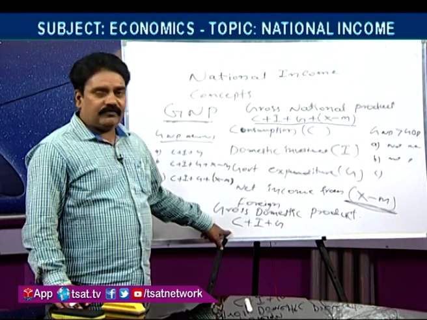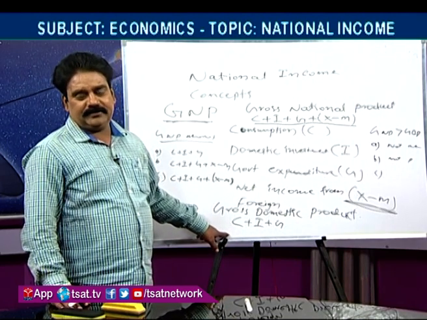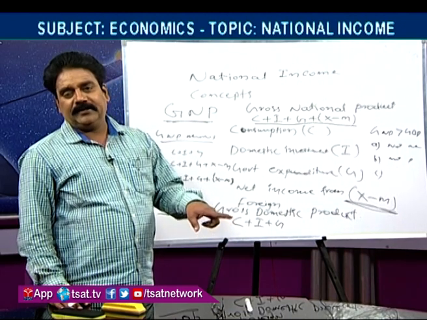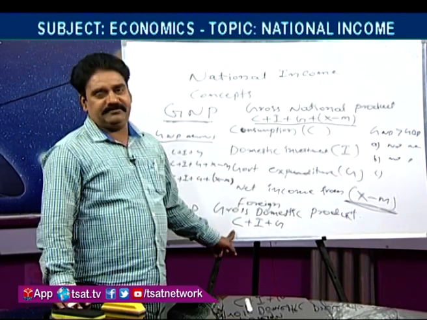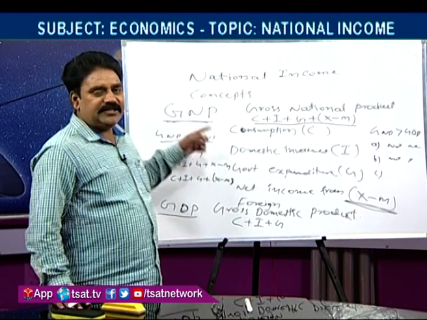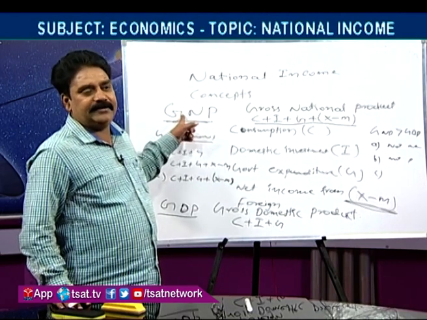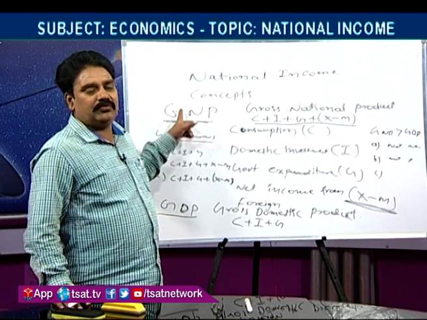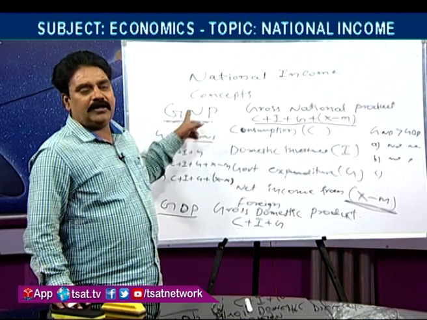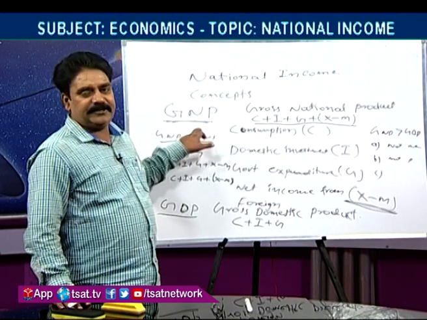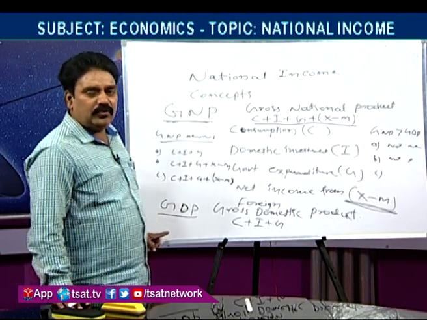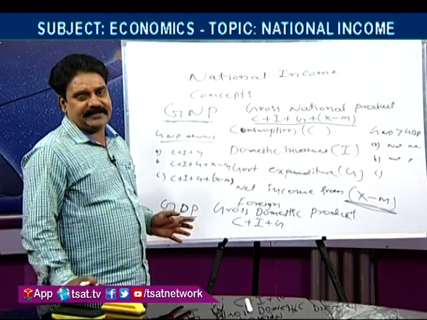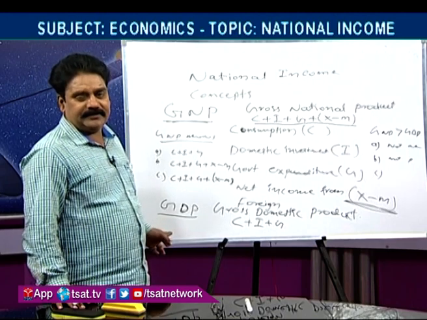Here the foreign income is not added. The Indian nationals working in the outside country, their income is not added in this GDP. In GNP, here it is added. Here the Indian nationals, wherever they are working, all their income is added in this GNP. Here only the persons who are inside the boundaries of the country, their income is added, that is the difference.